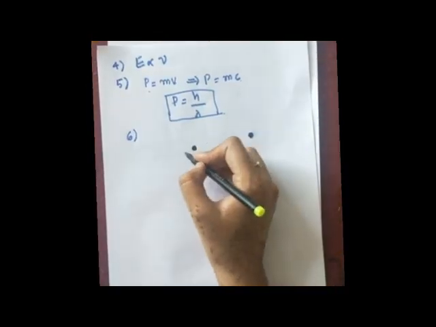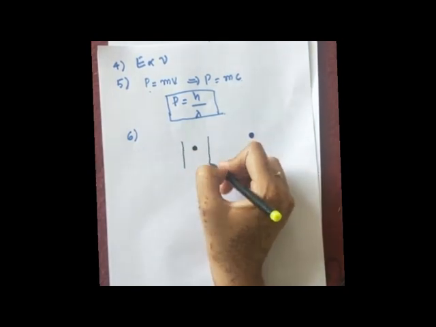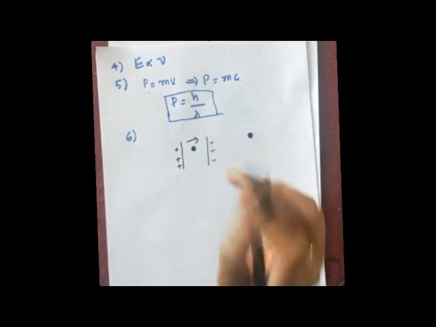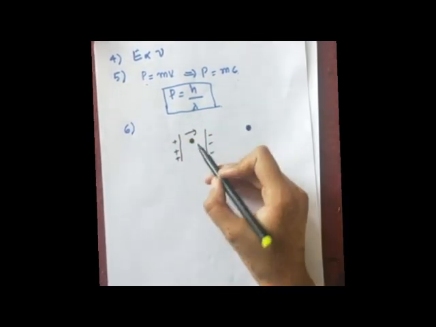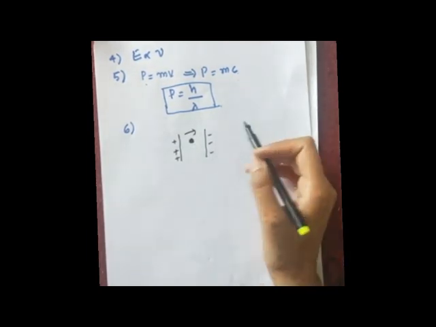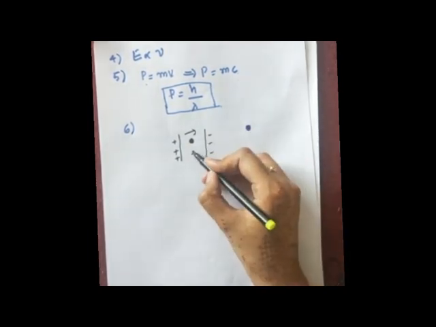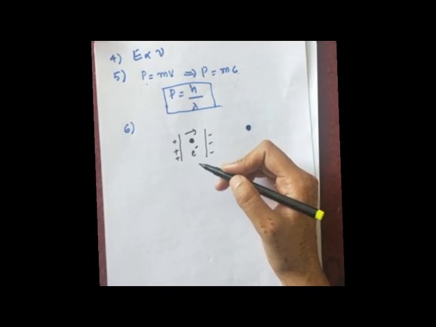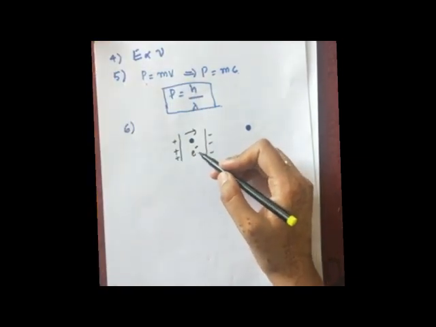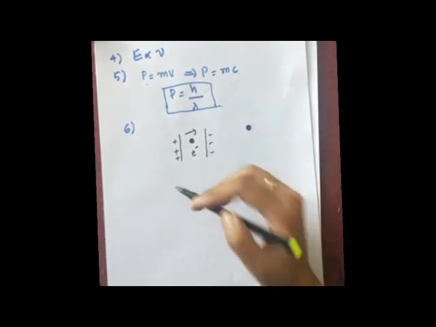Now if I place the photon in an electric field, for example plus and minus, this is the direction of the electric field. If there was a charged particle present here, for example instead of a photon, if there was an electron here, what is the charge of the electron? It is negative, which we take. Direction of the electric field is this.